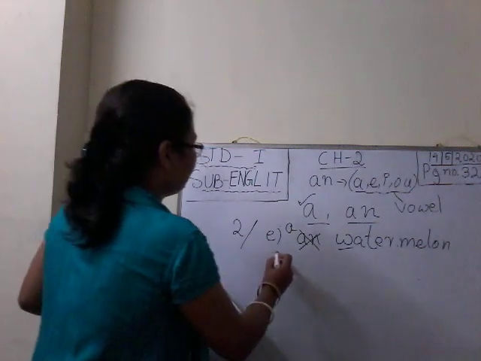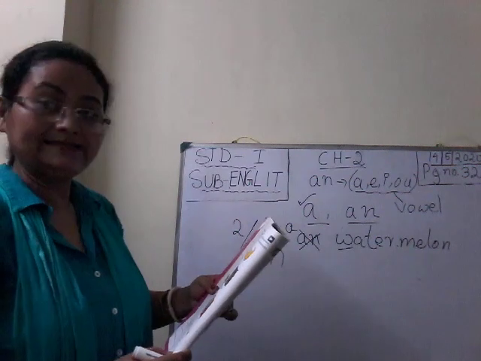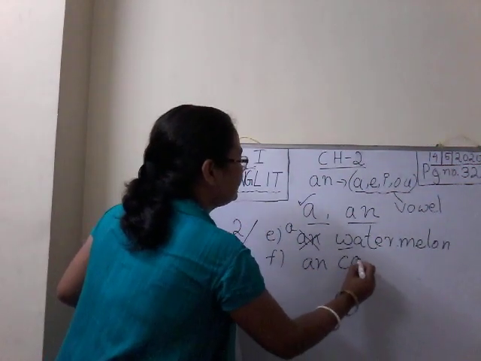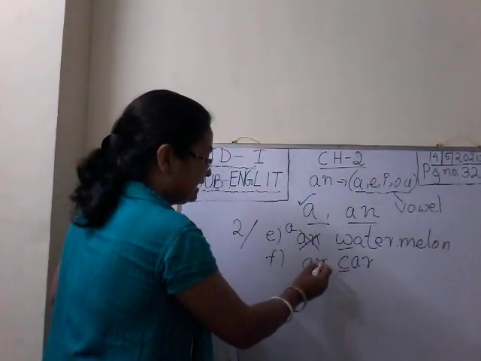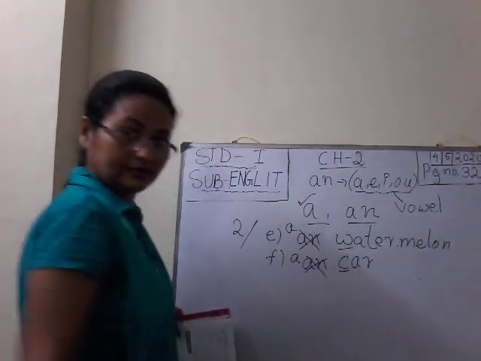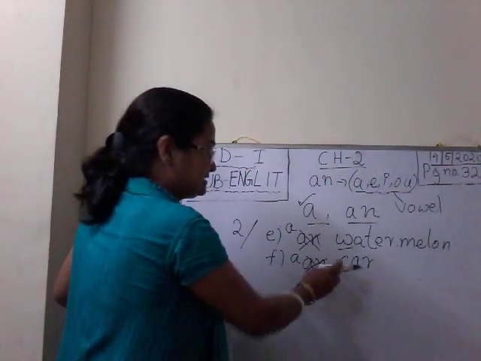Okay. Now, F. My mother drives an car. See, consonant sound. Here it's written N. Again it's wrong. It will be a car. Car begins with a consonant sound, as it begins with C.